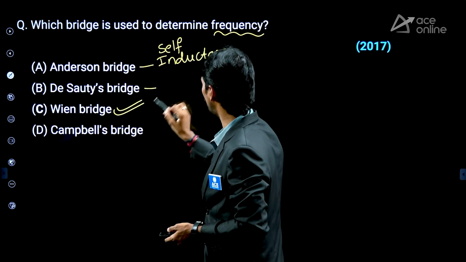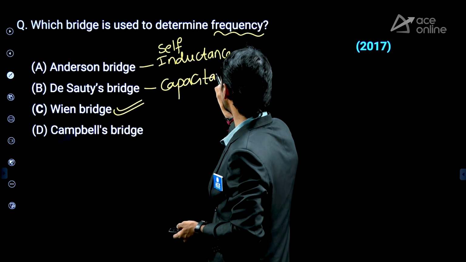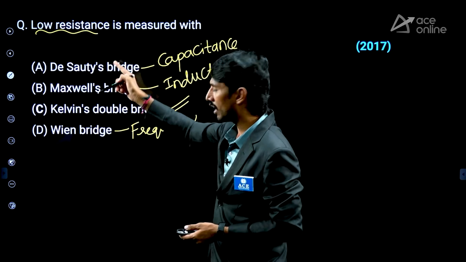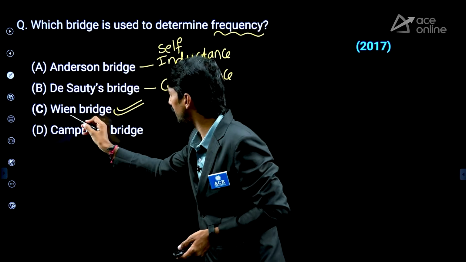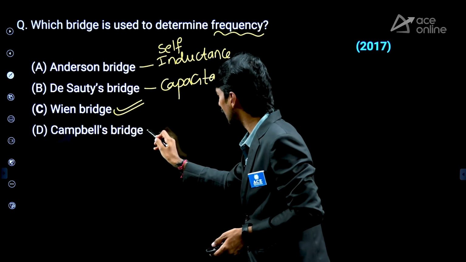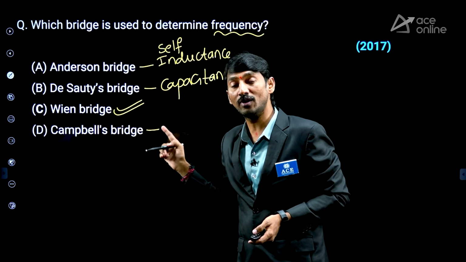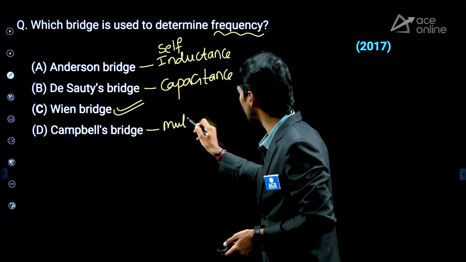And De Sauty's bridge, capacitance. If you observe this question and the earlier question, options are almost looking the same. De Sauty's, capacitance. Wien's bridge is anyway frequency. Campbell's bridge, we can say, what is that? Campbell's modified form of Heaviside's bridge. On that context, we can say mutual inductance.